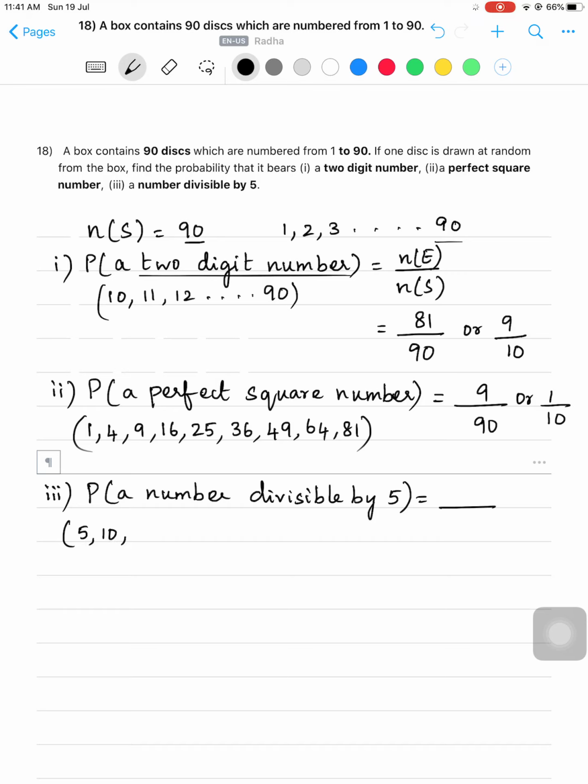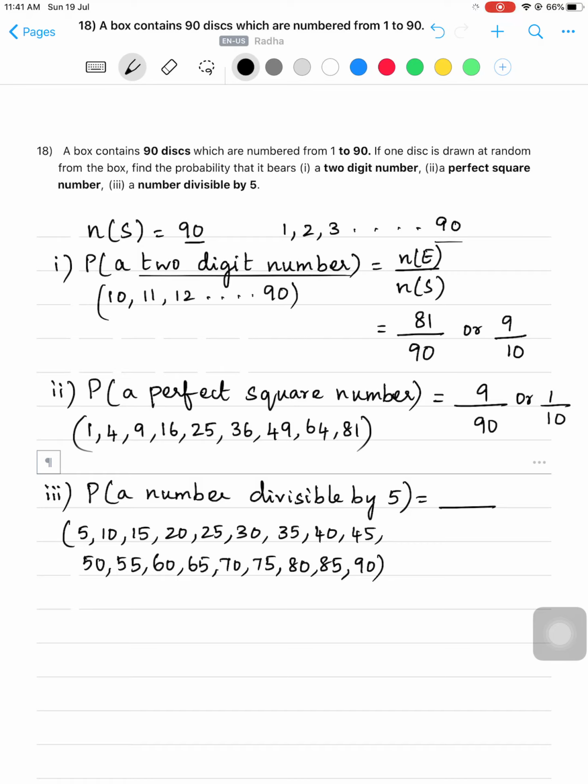What are they? 5, 10, 15, 20, 25, 30, 35, 40, 45, 50, 55, 60, 65, 70, 75, 80, 85 and 90. So how many are there totally? 18 numbers which are divisible by 5. And what is N of S? 90. Out of this it is 18. So again you can reduce to lowest term and write it as 1 by 5. Hope it's clear, children.